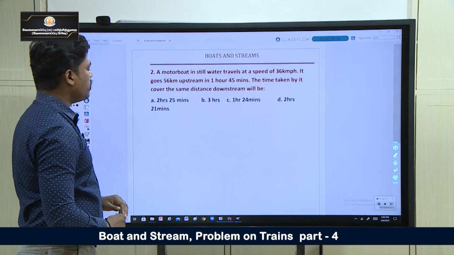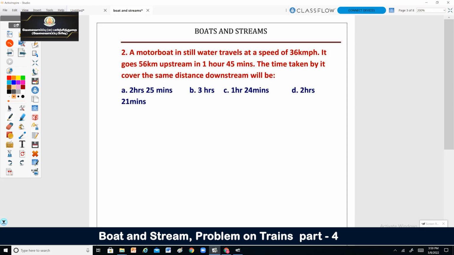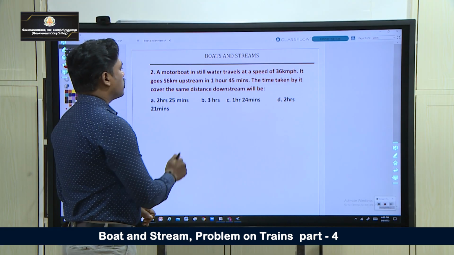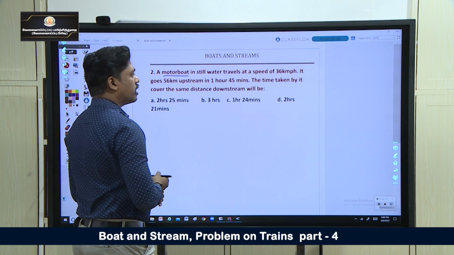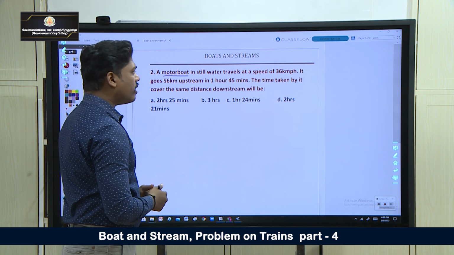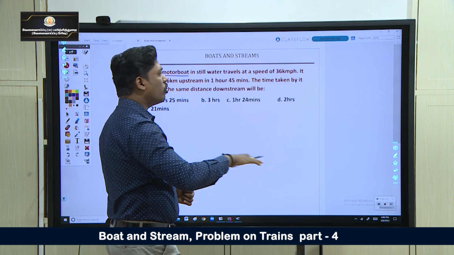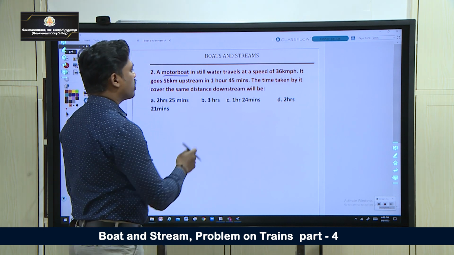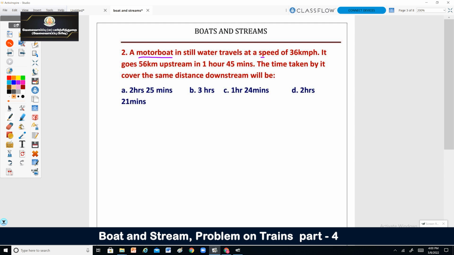So with this, I am moving on to the second one here. A motor boat in still water travels at a speed of 36 kilometer per hour. It goes 56 kilometer upstream in 1 hour 45 minutes. The time taken by it to cover the same distance downstream is what?